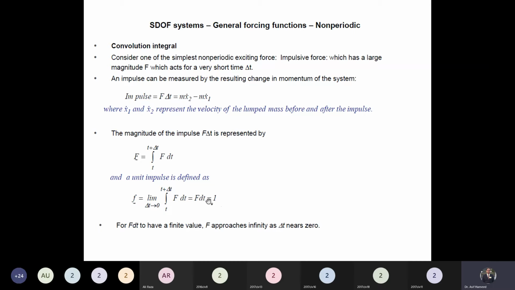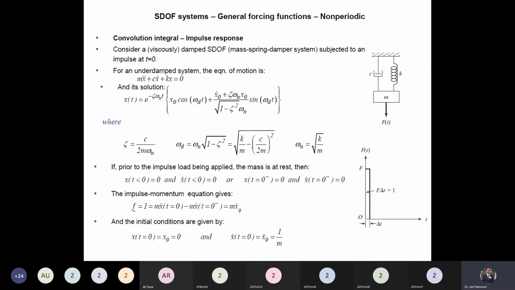So if the magnitude of this impulse is equal to 1, we define another term, that is the unit impulse. So f, small f, that is the unit impulse. So f dt will have a finite value. It means f is a very large value, approaching infinity, and delta t or dt is a very small value, approaching 0. Delta t is small, f is large, just like an impact load. A large magnitude of force acting for a very short period of time. This part we will discuss later.